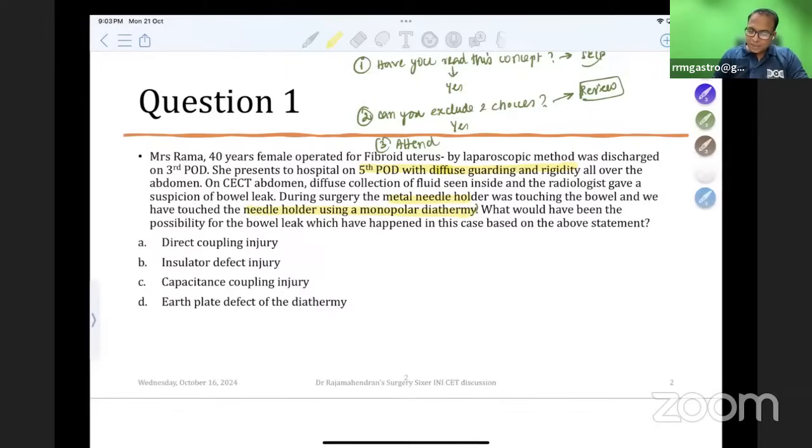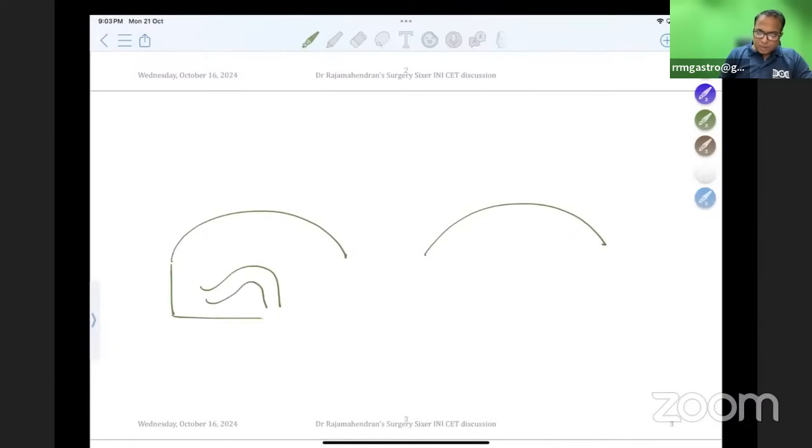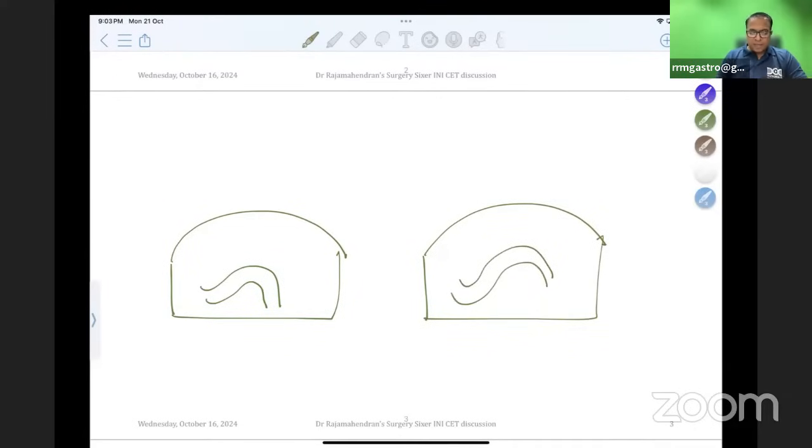The answer for this question is direct coupling injury. Please don't forget, this is a very important question. You should not forget direct coupling injury. See, there are two types of injuries you get in laparoscopy to the bowel. If this is a bowel in the abdominal cavity, and we injure this bowel with the diathermy, it will not leak immediately. If I injure the bowel with the diathermy, it won't leak during the surgery. We will see this leak only at a later time, like after 3-4 days, when that area gets necrosed and bile leaks. So it comes up after a few days.